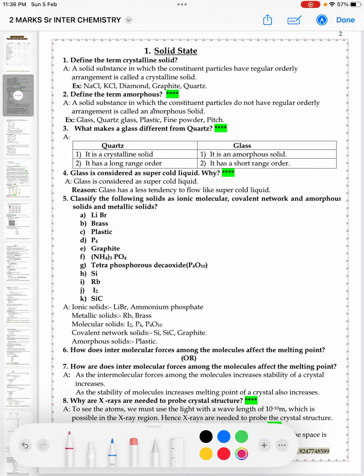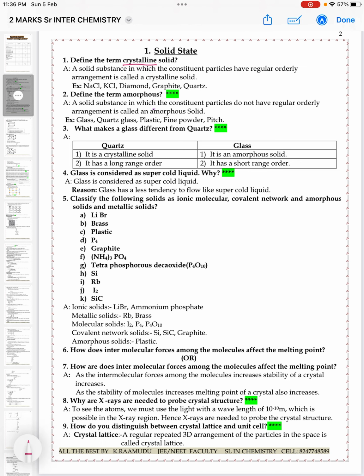Solid state. The weightage of this solid state is 4 marks, that is an SAQ they'll ask, or sometimes they may ask two VSAQs as a combined SAQ, as we call it. So let us see the questions, that is VSAQs from this solid state. Define the term crystalline solid.